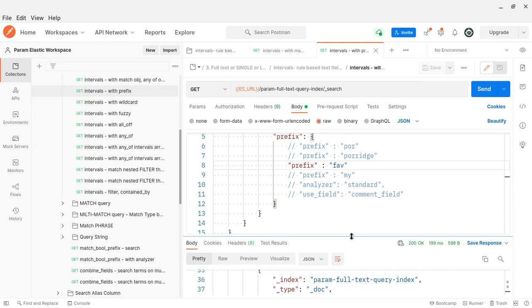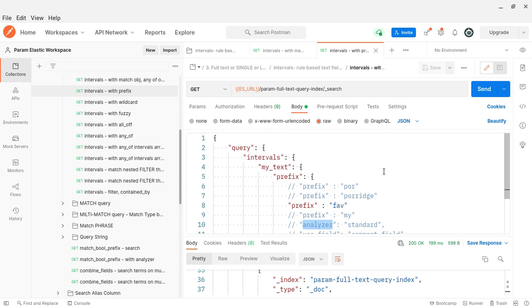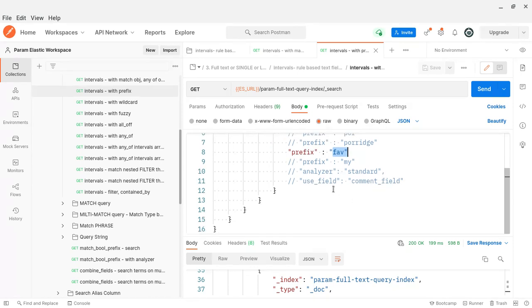Then I will talk about analyzer. It is one of the attributes we can specify. We can say use this analyzer to analyze this given interval. I don't want to use the word query, I will call this an interval. Then use field. Yeah, this is what I will tell you now.